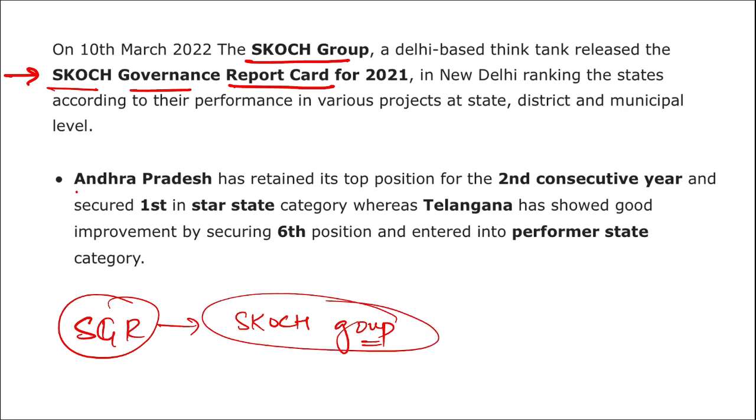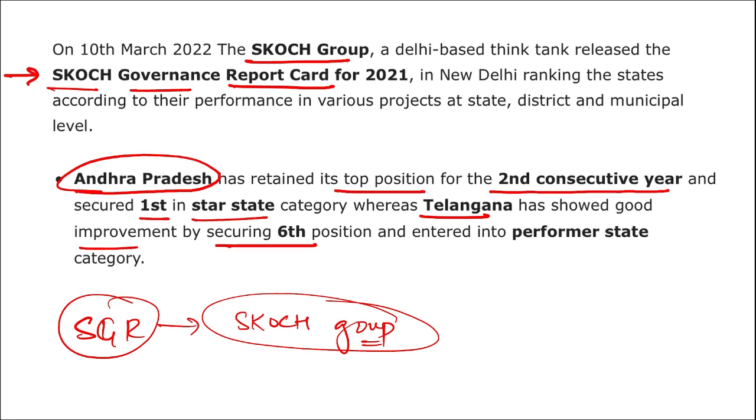Then it stated that recently Andhra Pradesh has retained the top position for the second consecutive year and secured the first in the star states category, whereas Telangana has shown a good improvement by securing sixth position and has entered into the performance state category. But the important thing that we will be remembering is about Andhra Pradesh.